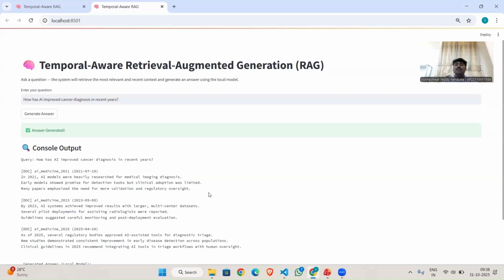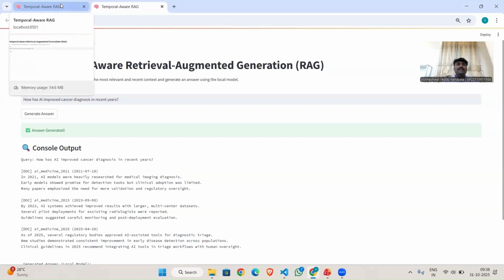And this is all about this video. These are the main advantages of the temporal aware RAG system.